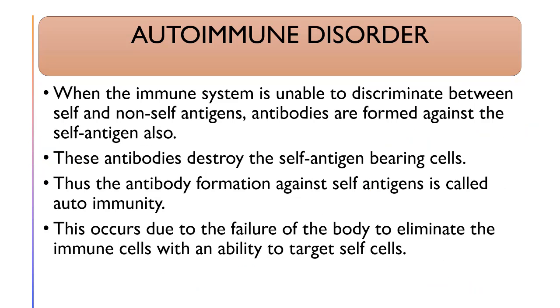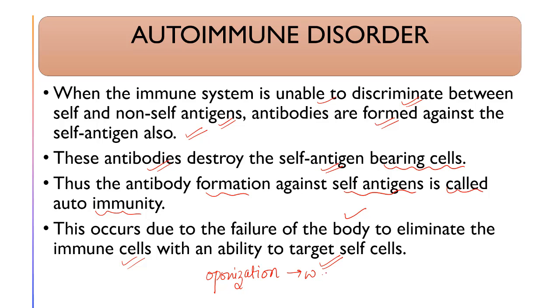What are the autoimmune disorders? When the immune system is unable to discriminate between self and non-self antigens, antibodies are formed against the self antigens also. These antibodies destroy the self antigen bearing cells. Thus the antibody formation against self antigens is called autoimmunity. When the body makes antibodies against its own antigens, this makes the condition autoimmune. This occurs due to the failure of the body to eliminate the immune cells with an ability to target self cells. The property of opsonization gets weakened.